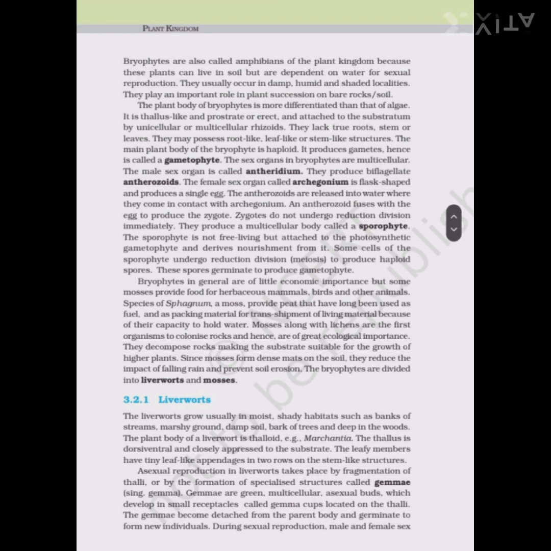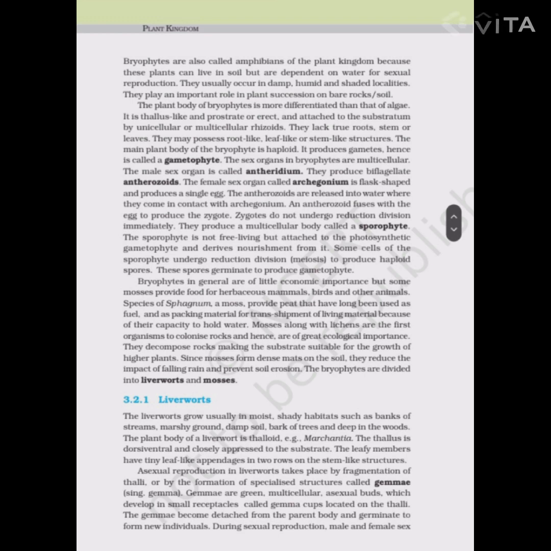The antherozoids are released into the water where they come in contact with the archegonium. An antherozoid fuses with the egg to produce the zygote. Zygotes do not undergo reduction division immediately. They produce a multicellular body called the sporophyte. The sporophyte is not free-living but attached to the photosynthetic gametophyte and derives nourishment from it.